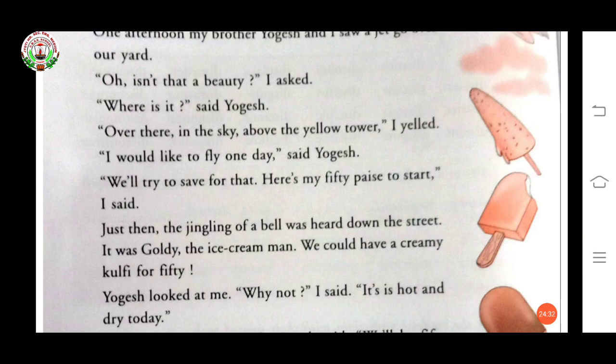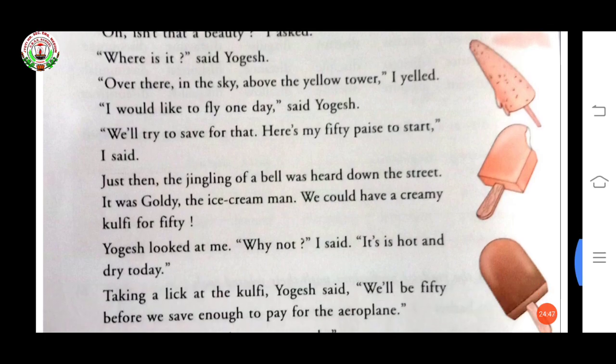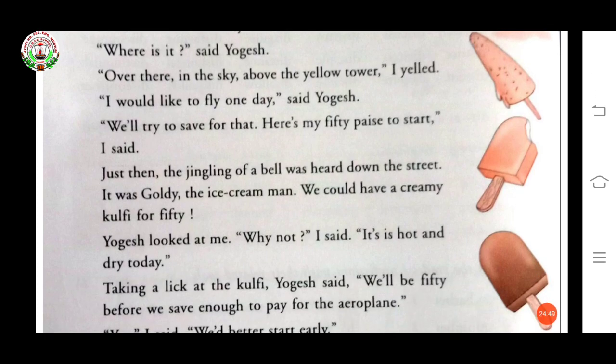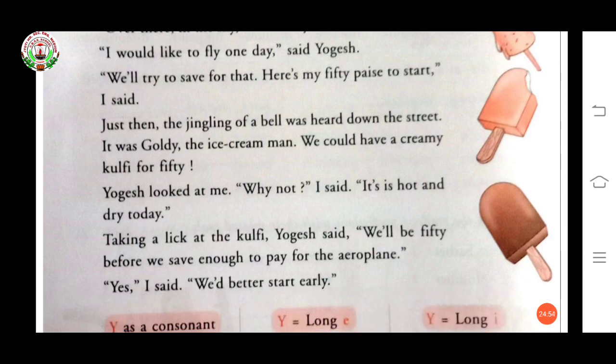Just then the jingling of a bell was heard down the street. It was Goldie, the ice cream man. "We could have a creamy kulfi for 50." Yogesh looked at me. "Why not?" I said. "It is hot and dry today." Taking a lick at the kulfi, Yogesh said, "We will be 50 before we save enough to pay for the aeroplane." "Yes," I said, "we had better start early."